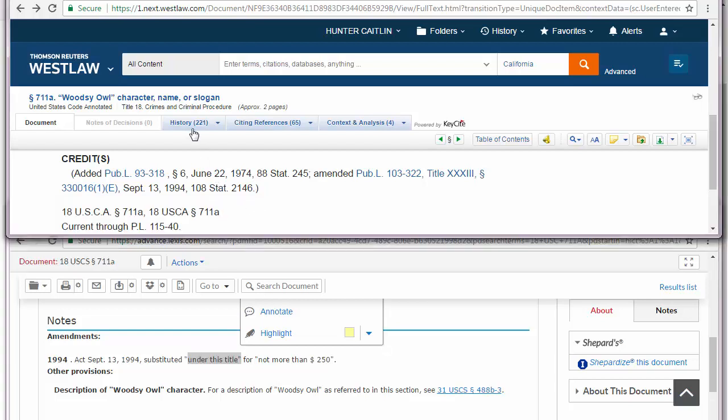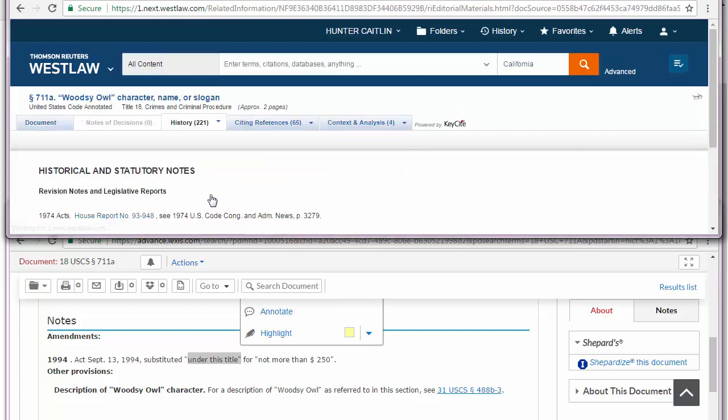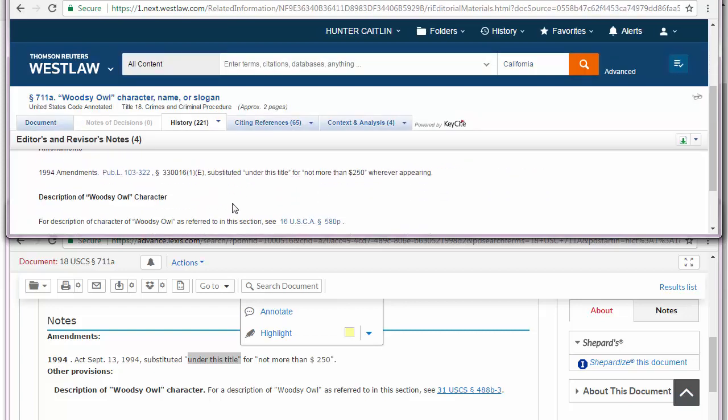Same basic deal on Westlaw. If you go into the History tab, and then you go into Editors and Revisers Notes, again, it'll explain to you what the amendment did. And it'll say, again, that all the amendment did was change the fine a little bit. Especially if you've got a statute with a lot of amendments, it'll tell you which one you want to zero in on, which one you want to focus on finding legislative history for.